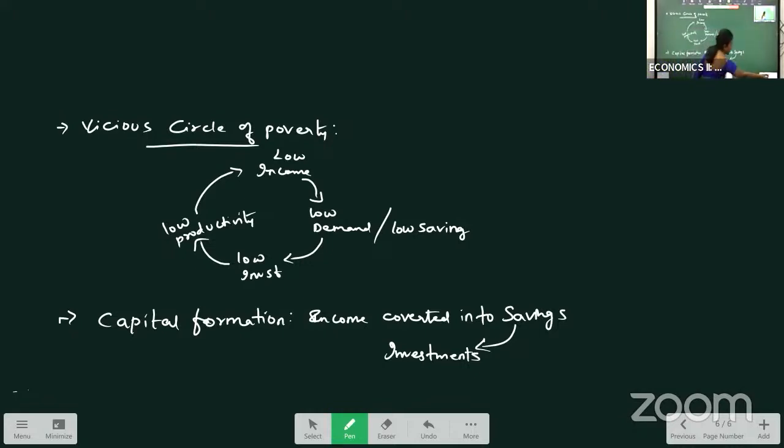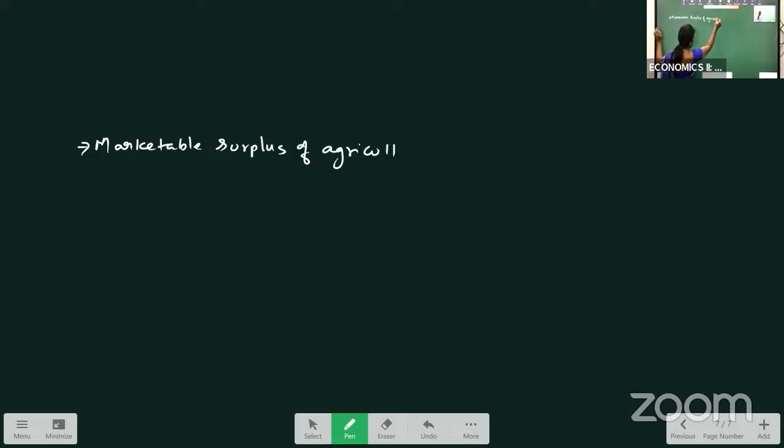Then the next question we have is marketable surplus of agriculture. Surplus means what? Excess production. When there is excess production in our agriculture, we can sell it in the market.